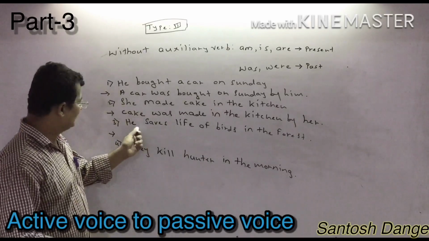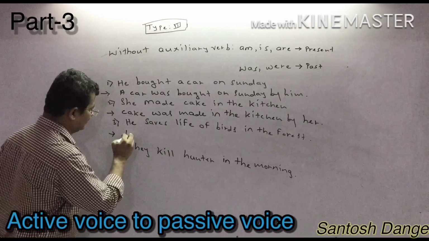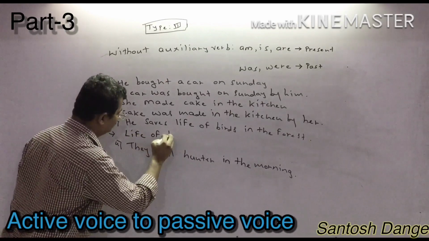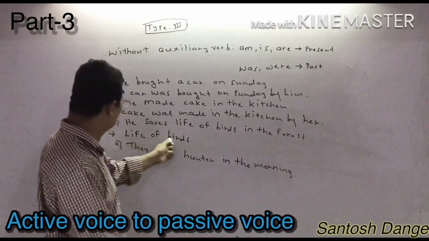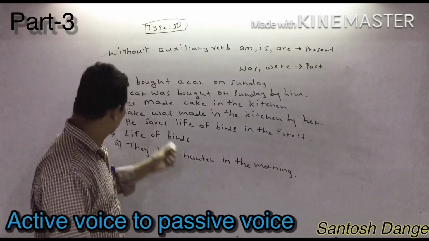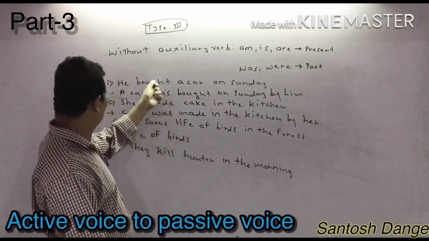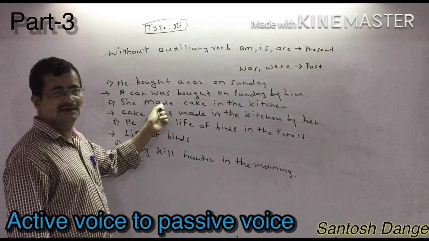Okay. Now: He saves life of birds in the forest. So accordingly, first of all, you have to write the object: life of birds. Now you have to decide whether the given sentence is in the present or past. In the previous sentences, bought and made were in the past tense.